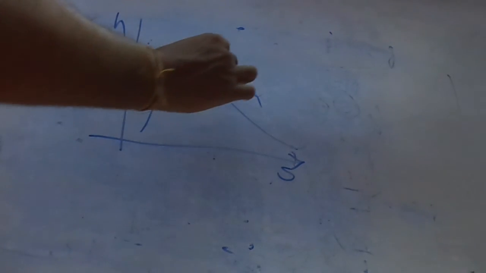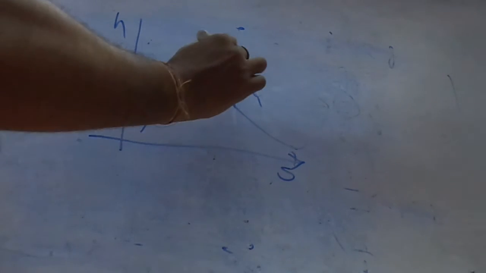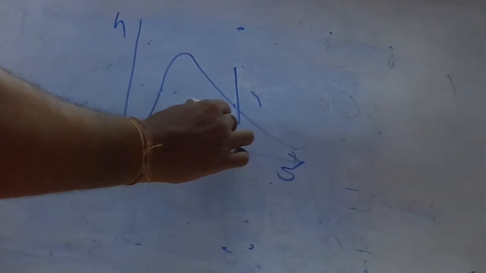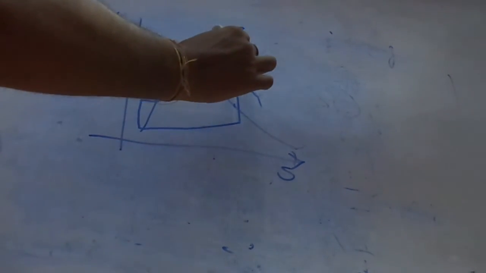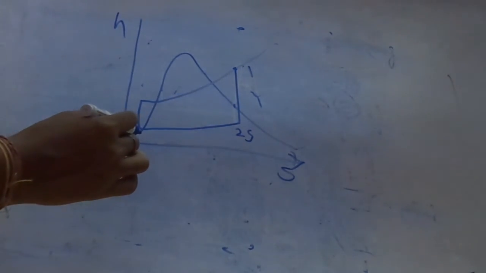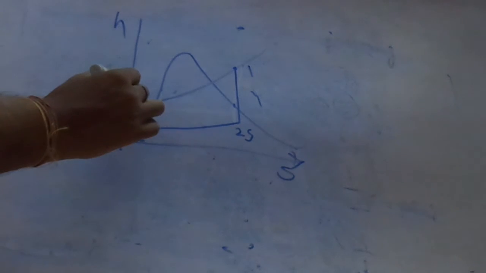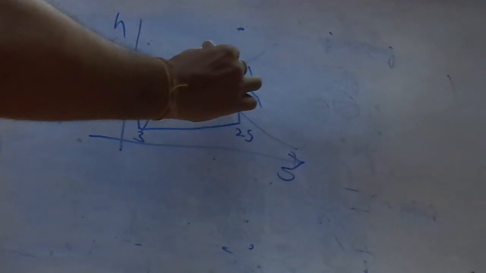First you draw the saturation line, critical point, then 1, 2s, 3, 4s, 5, 6, 1.